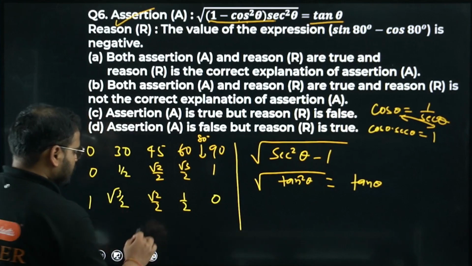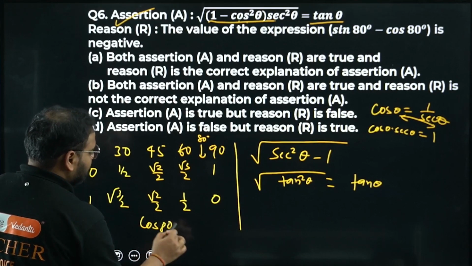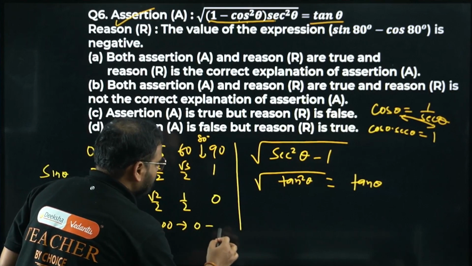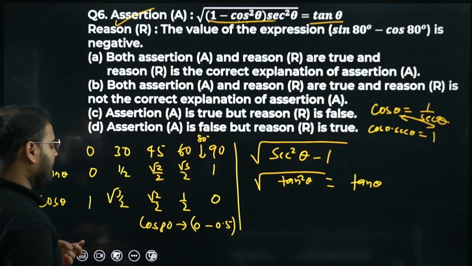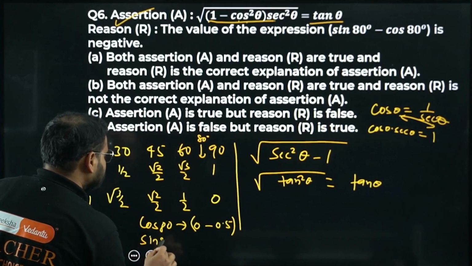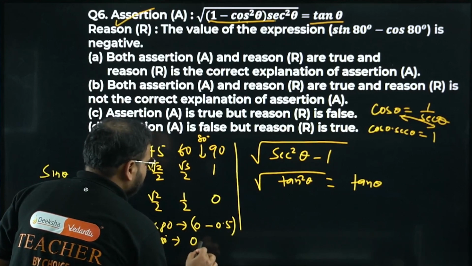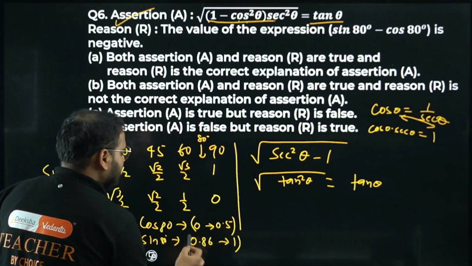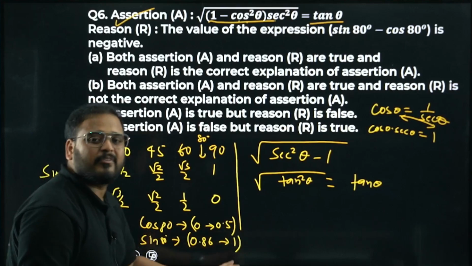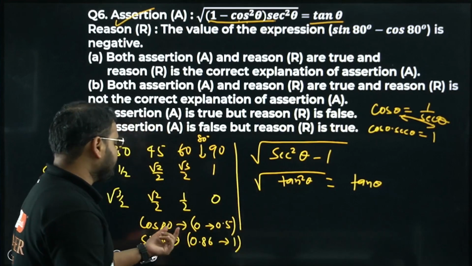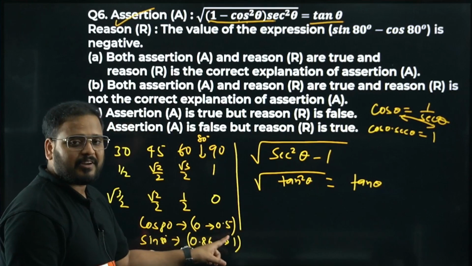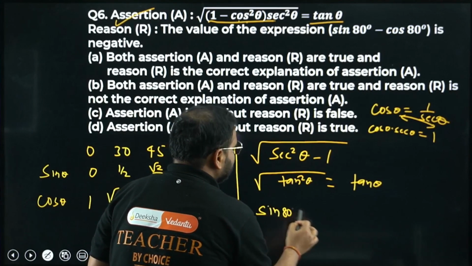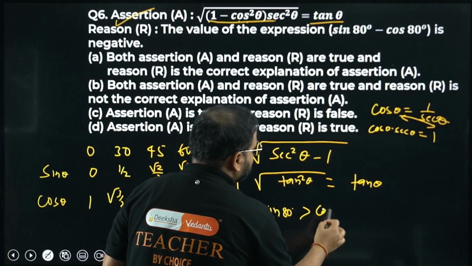Check here. So cos 80 is coming around what? Between 0 and 0.5. Correct? And what about sin 80? Sin 80 is coming around 0.8621. Yes or no? Whatever it is, we don't have to figure out the exact value. Just check this tentative value. Cos 80 is going to be between 0 and 0.5. Which is bigger? Sin is bigger. So sin 80 degree is greater than cos 80 degree.